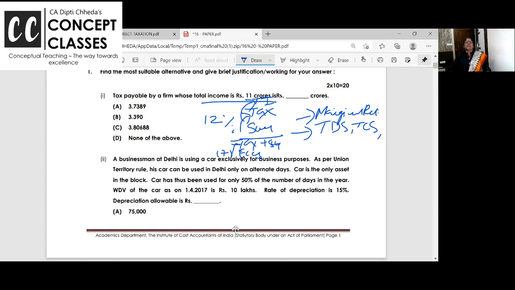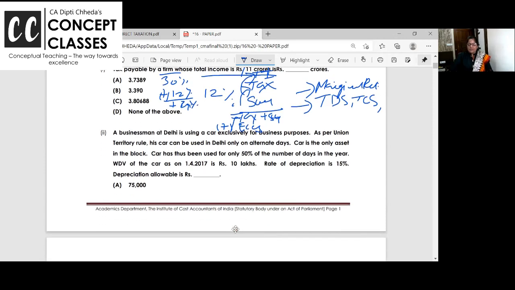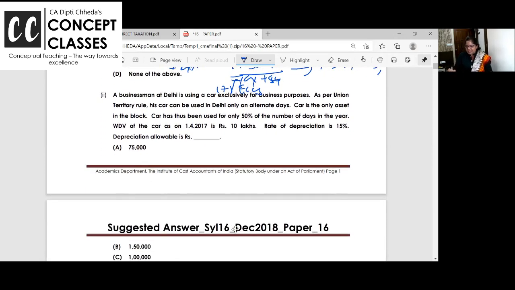Is this logic clear to all of you? I want to repeat. Tax is calculated on total income. Surcharge is calculated on tax. ECESS is calculated on tax plus surcharge. Okay, right. Here tax on 11 crore will be, it's a partnership firm, so 30% plus 12% surcharge plus 3%. I'm not calculating because 3% they have done; now it is 4%. Next. I'll show you this answer in the suggested.